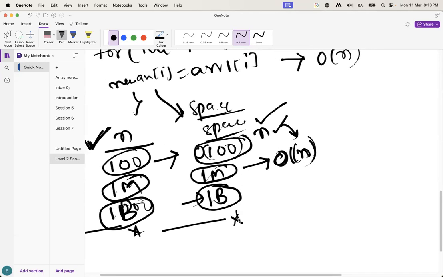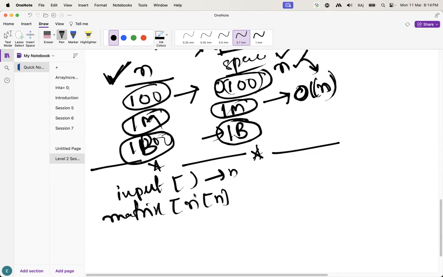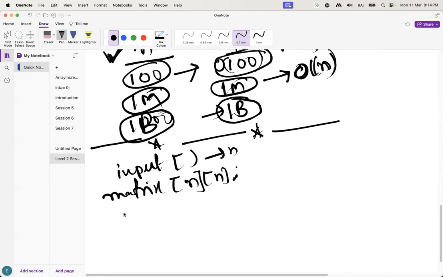Okay, guys. In this case, let's suppose I have one input array with the size n. I want to create one matrix with size n by n. Let's suppose I need to add every element of the input to the matrix.